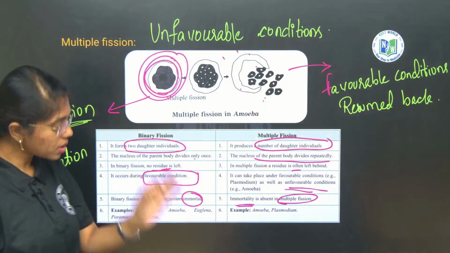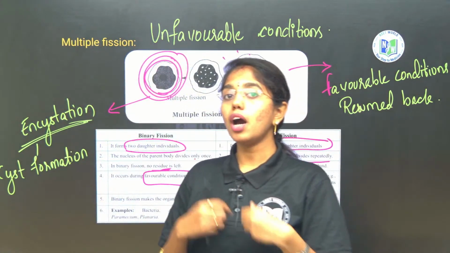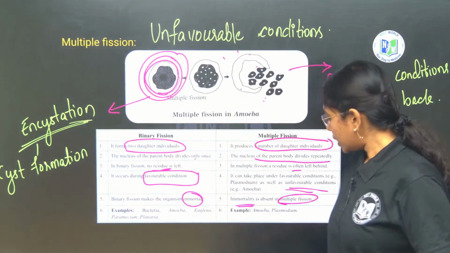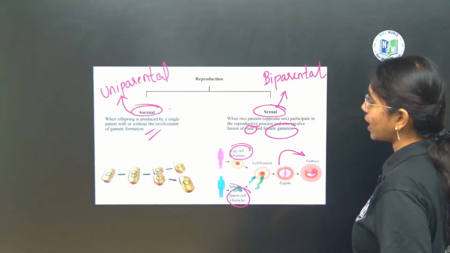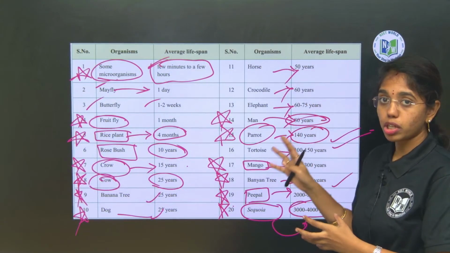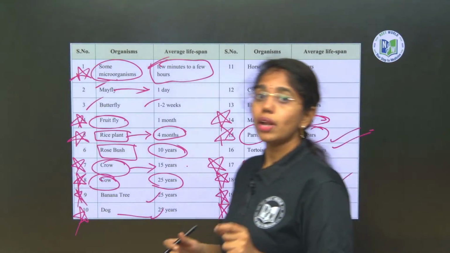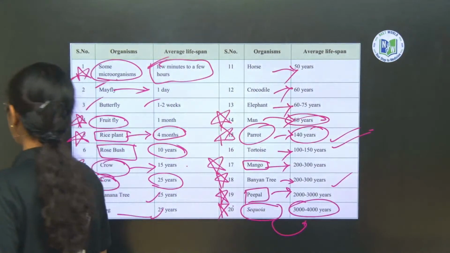When the concept of mortality and immortality needs to be discussed, all organisms are mortal, we know. That is the reason in the previous slide we looked at the basic approximate lifespan of different organisms. But only unicellular organisms can be termed as immortal.